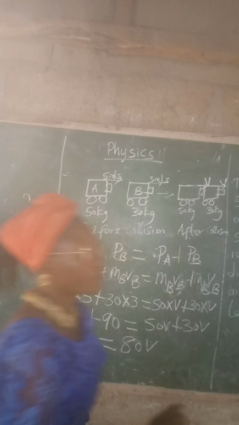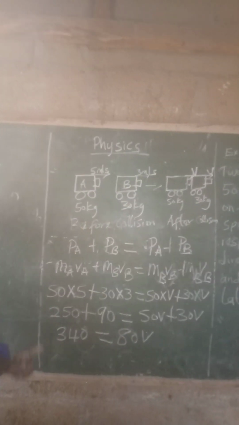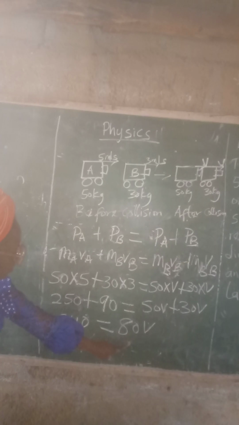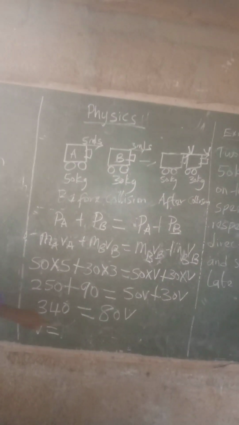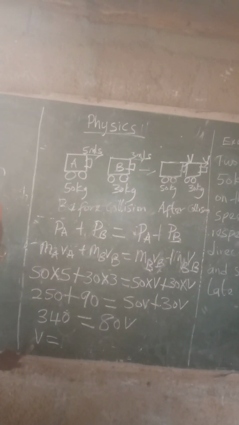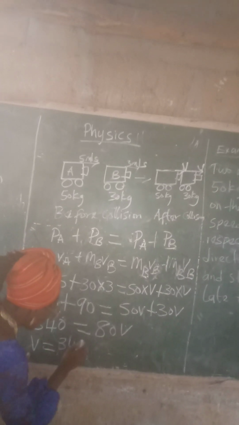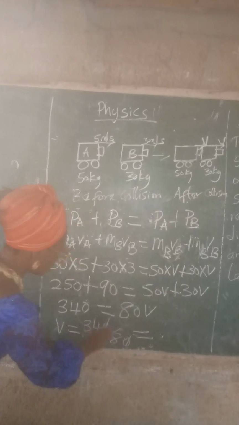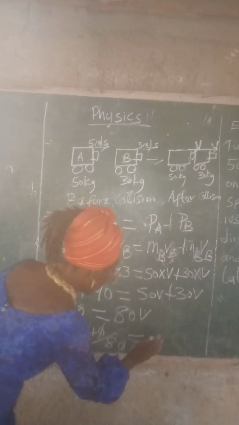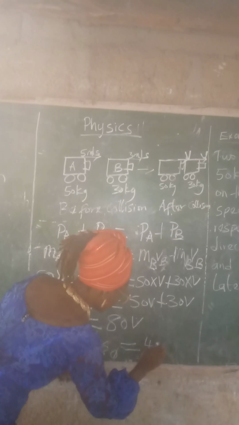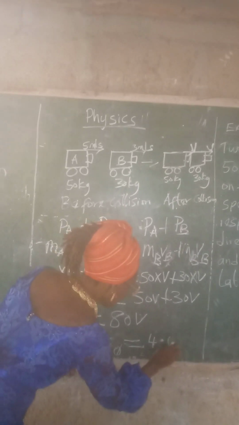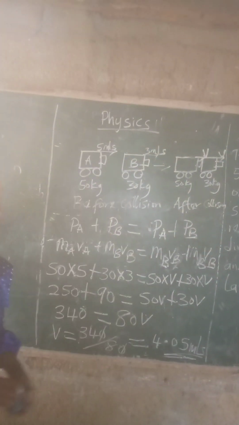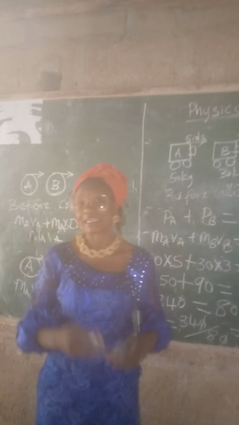Calculate their common velocity. Like I said, let V be the common velocity. So we have V. Okay? If we divide both sides by 80, we cancel 80, and then we are left with V. So we have 340 all over 80. 34 divided by 8 will give us 4.25 meters per second.